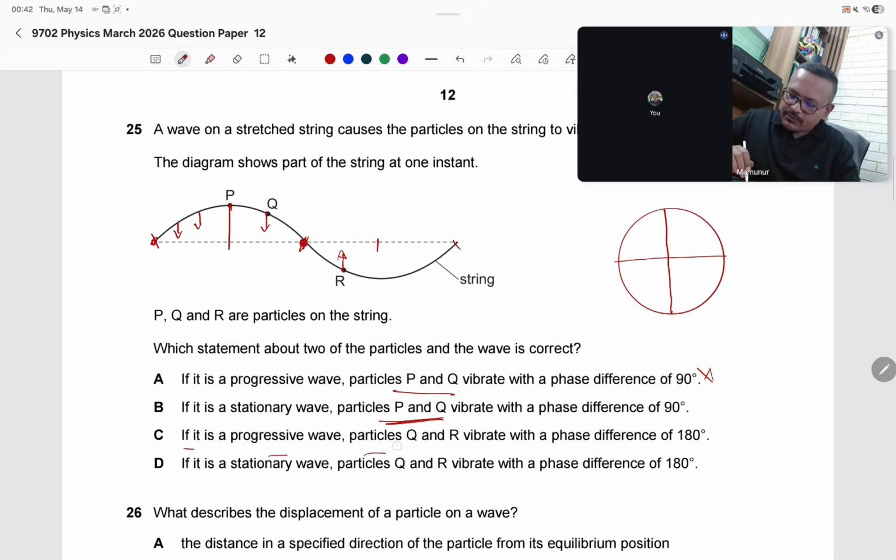If it is a progressive wave, Q and R with a phase difference of 180? No. From here to here the phase difference is 180, but Q to R is not 180. If it is a stationary wave, particles Q and R vibrate with a phase difference of 180, yes. What am I telling? Adjacent loops are always in antiphase. That is very important.